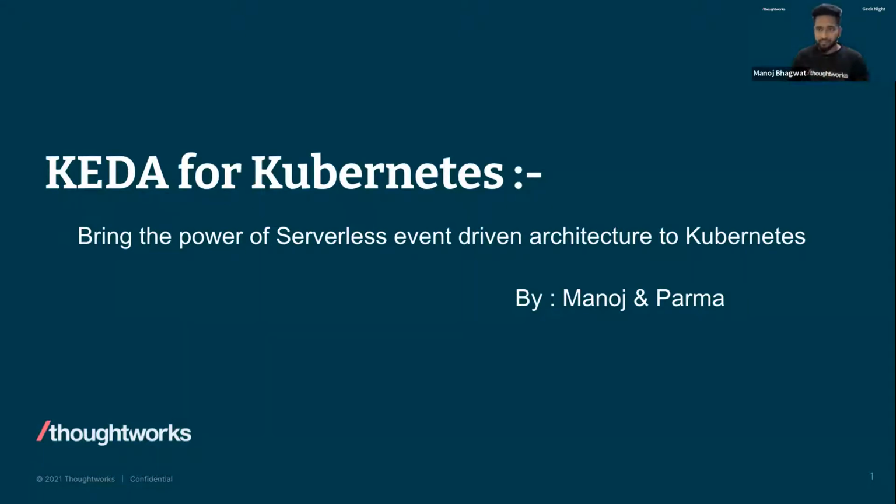Yes, Manoj, it's visible. Okay, perfect. So as Tanmay has already given you insight about today's session, what is today's session about? This session is about KEDA for Kubernetes, which is event-driven, serverless event-driven autoscaling for your applications that will be deployed on Kubernetes. So without wasting much time, let's get started.